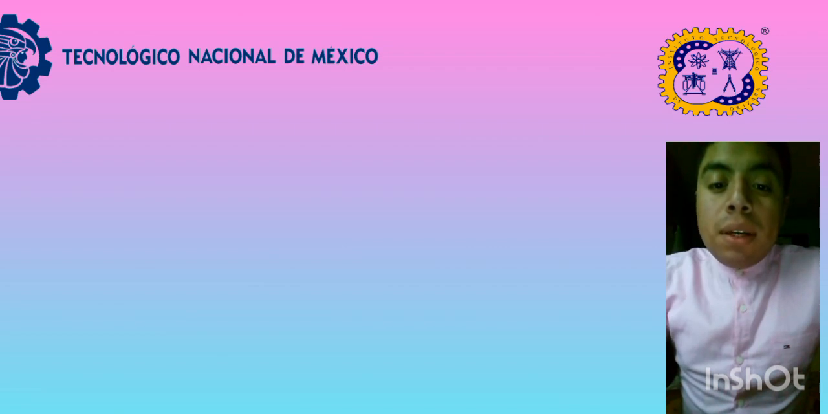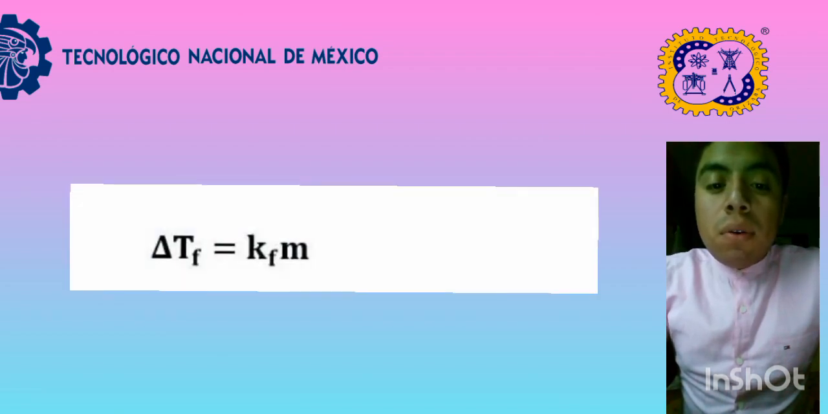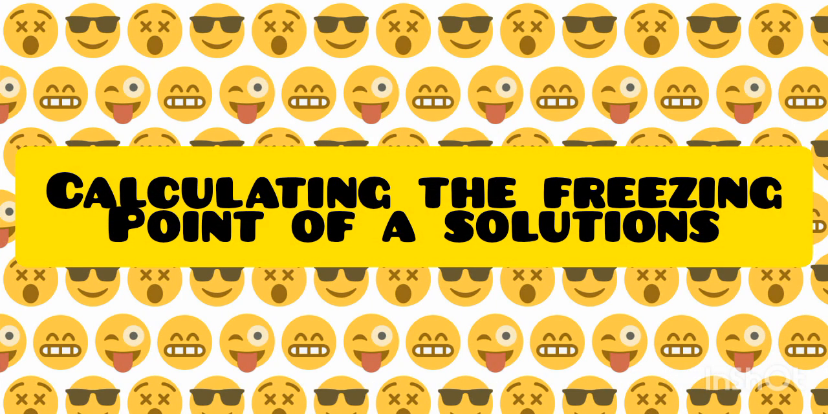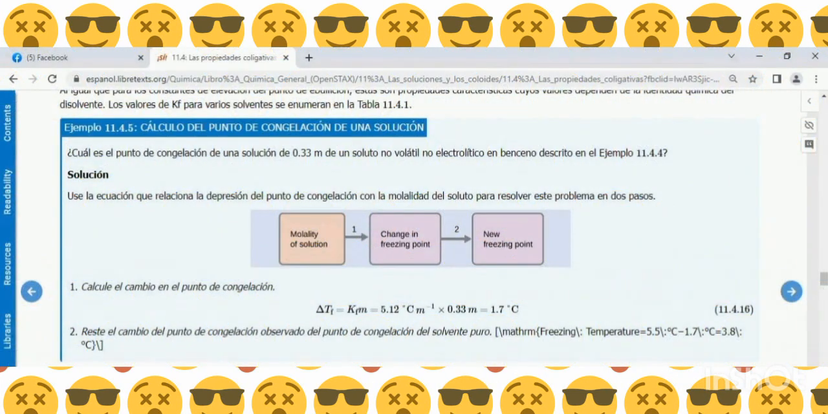We can express this property mathematically as follows, where the freezing point decrease depends on the freezing constant of the solvent. Now, I will show you an example of the calculation of the freezing point of a solution using this equation. What is the freezing point of a solution of 0.20 molal of a non-volatile, non-electrolyte solute in benzene?